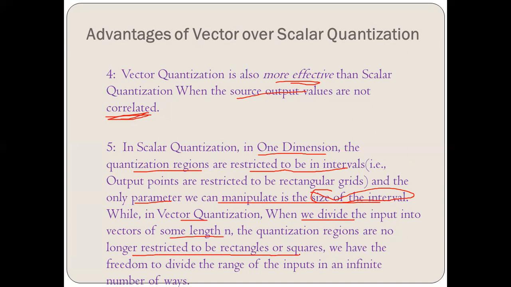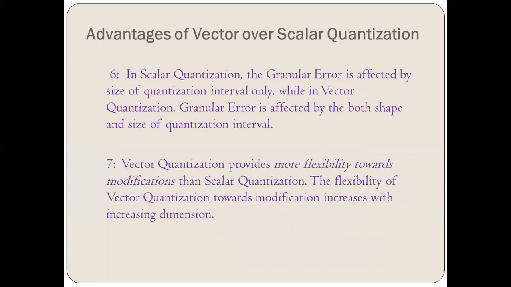So we can divide them in an infinite number of ways. This restriction of scalar quantization is not present in vector quantization. Now next point, the granular error in scalar quantization is affected only by the size of the quantization interval, while in vector quantization it is affected by the size as well as the shape of the quantizer interval.